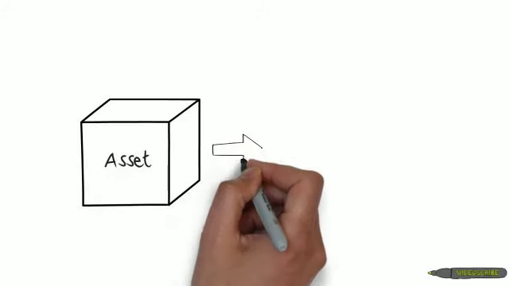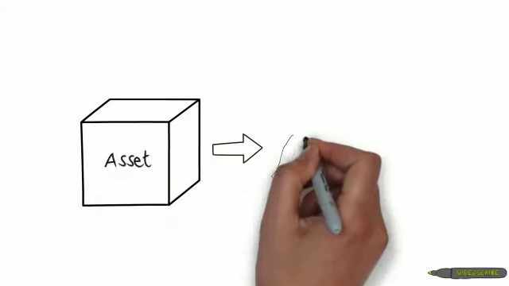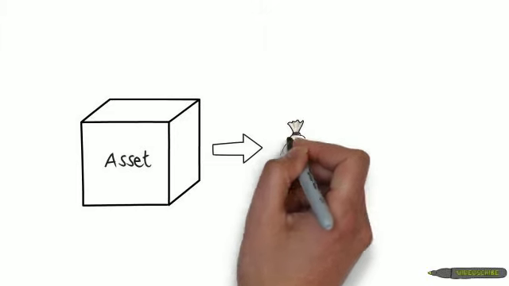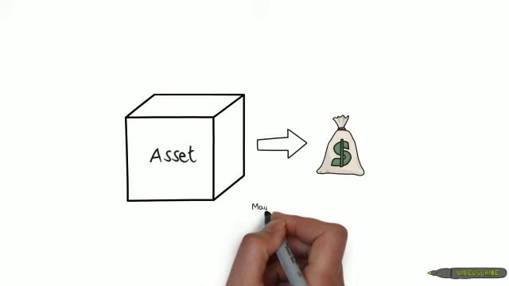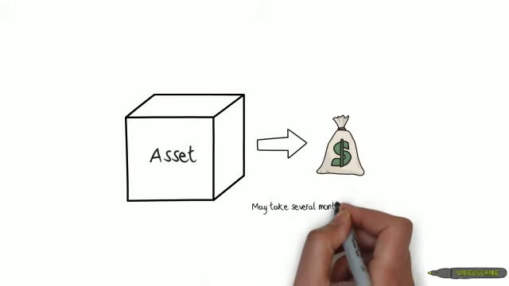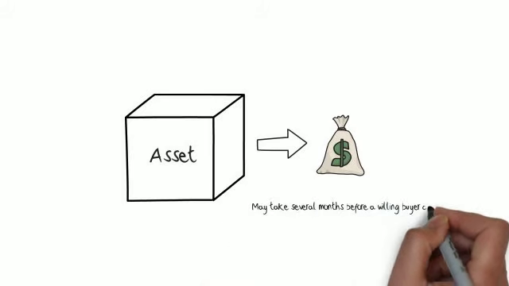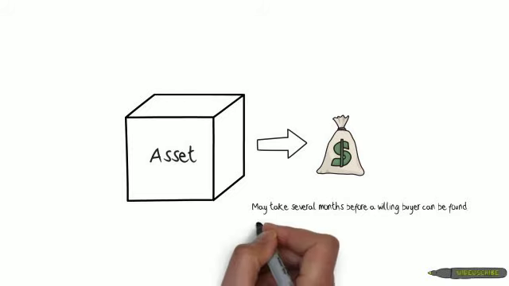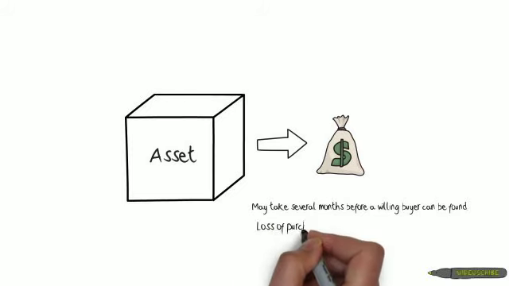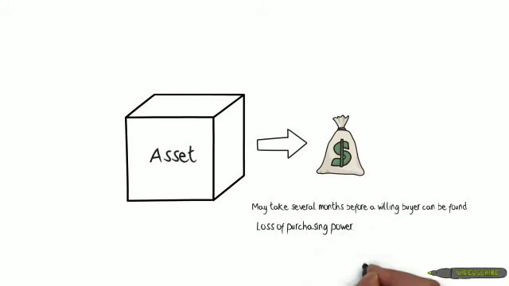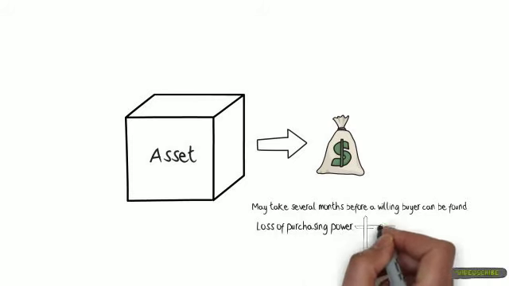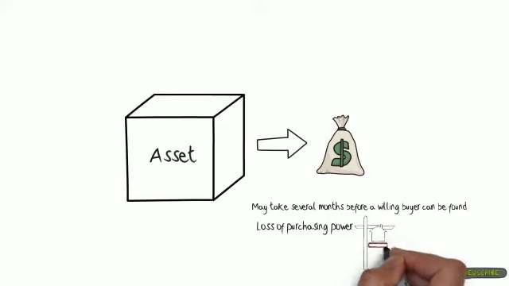Liquidity is the ease with which an asset can be converted to cash. The levels of liquidity vary. Cash is perfectly liquid, however, a house is highly illiquid for two reasons. The first reason is that it may take several months before a willing buyer may be found. The second is that there is a loss of purchasing power when the house is sold because numerous fees have to be paid to real estate agents and other individuals in order to complete the sale.